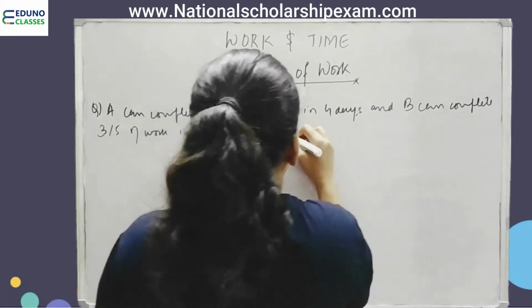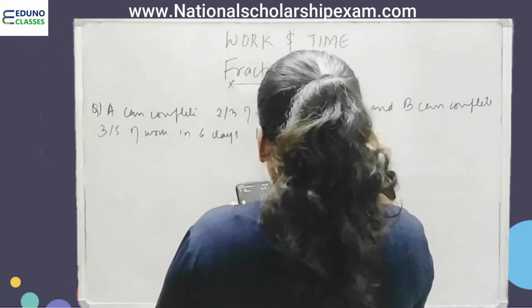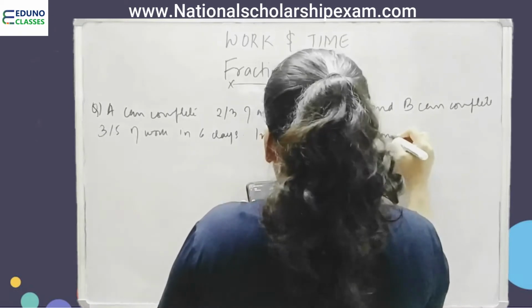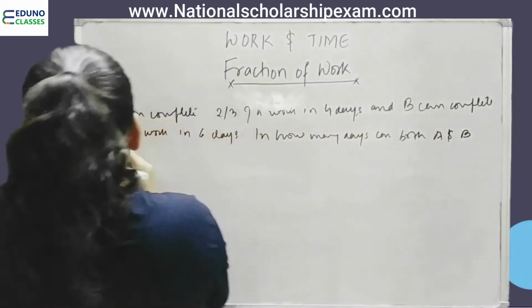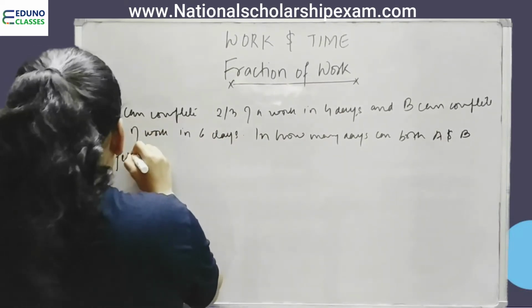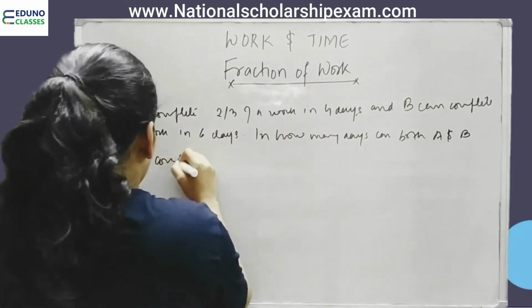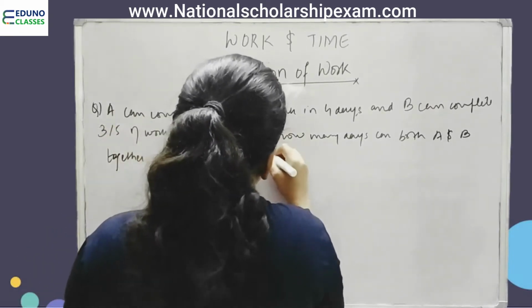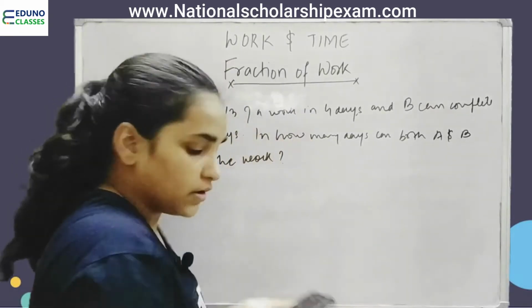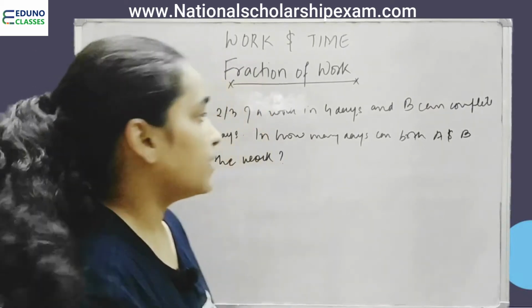In how many days can both A and B together complete the work? So students, we have this question.